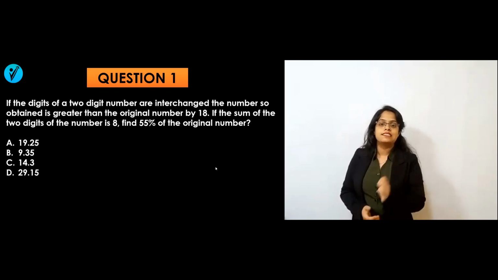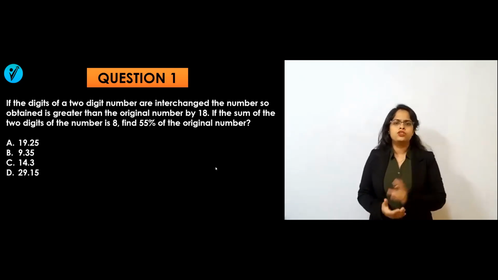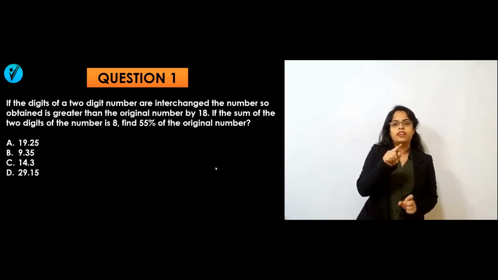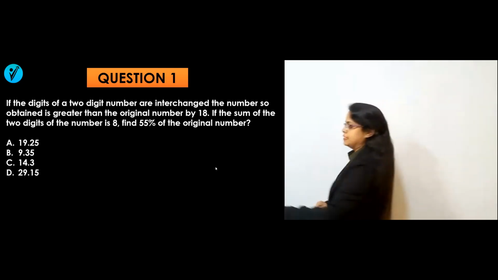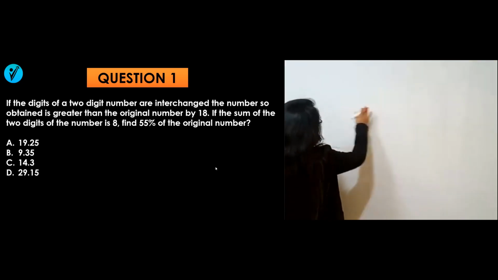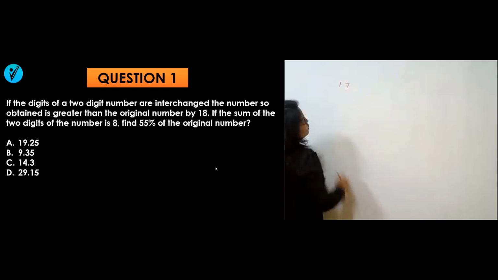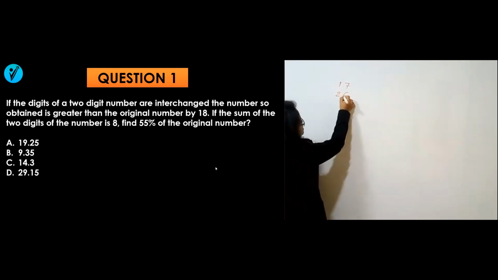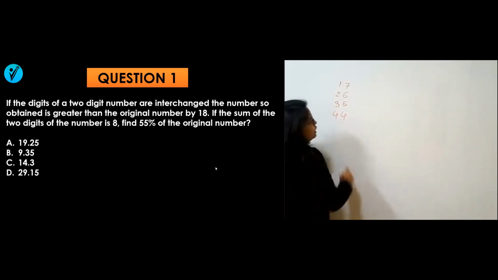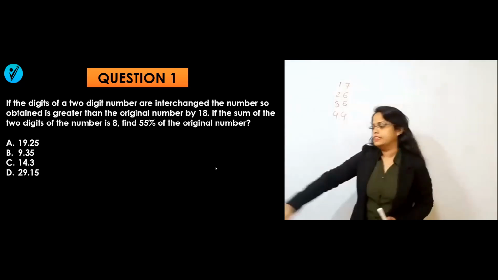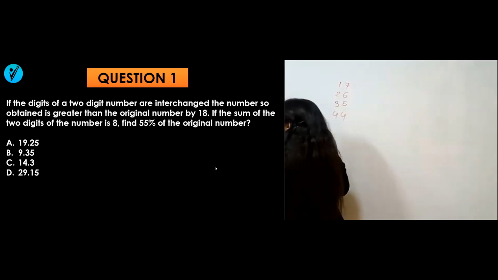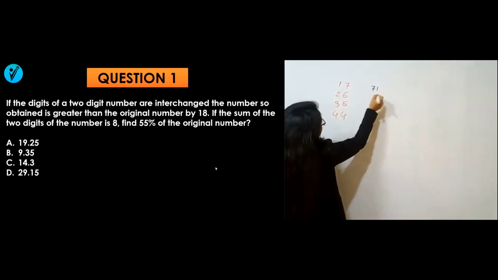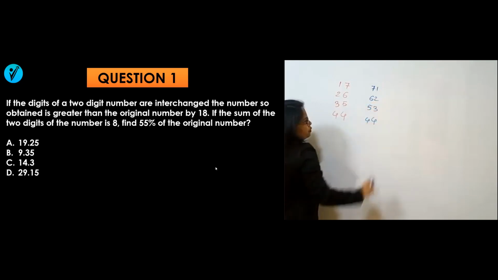Now what I know is that the sum is 8. So which two digits can give me a two-digit number where the sum of the digits will be 8? Let's see. Those numbers can be either 1 and 7, 17, 1 plus 7 is 8, or it can be 2 and 6, it can be 3 and 5, and it can be 4 and 4. If you interchange their digits, what will it become? This one will become 71, 62, 53. This will be 44 as it is.